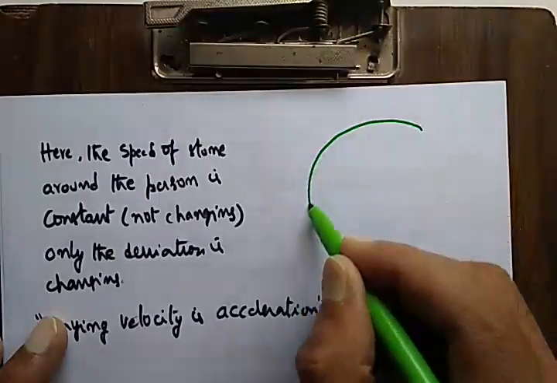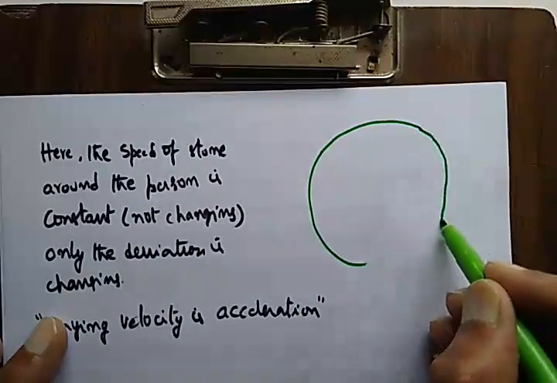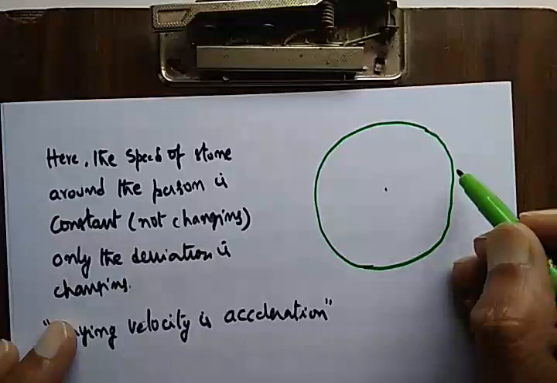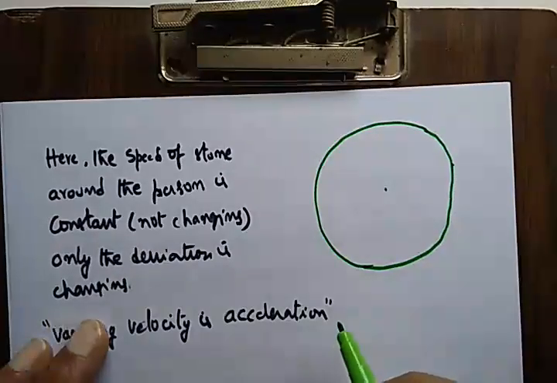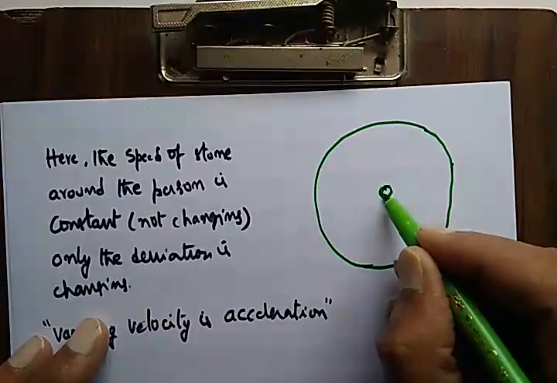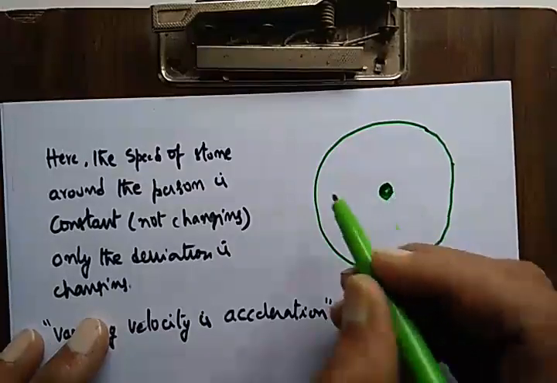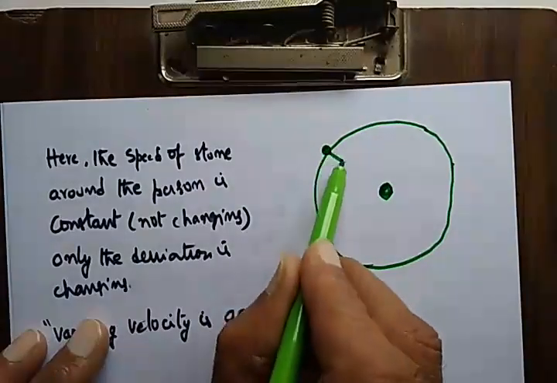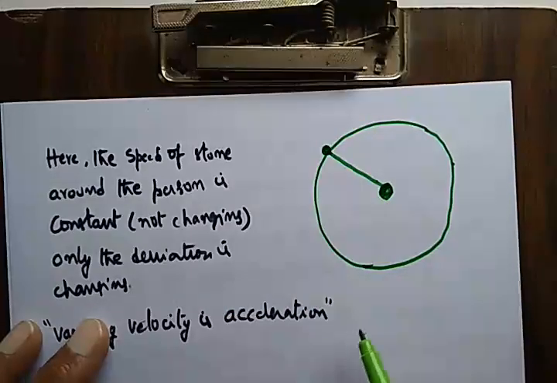I will draw this. This is roughly the direction of the stone, not a perfect circle. This is the position of the person, this is the stone, and this is the thread.